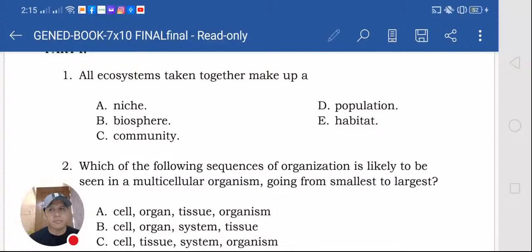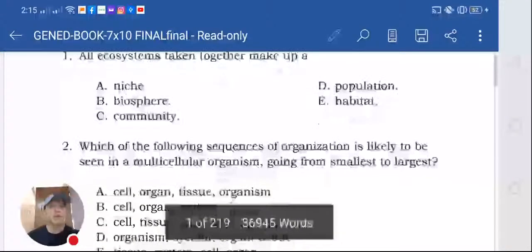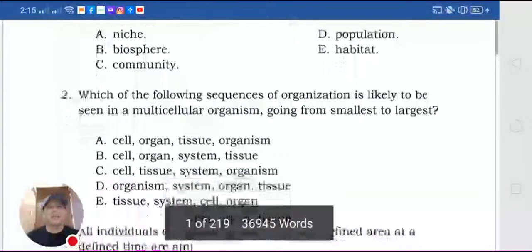Sa hierarchical organization natin, meron tayo cell, tissue, organ, and then organ system, population, ecosystem, and the biosphere. Okay? So, ayun, biosphere. So try to research about the hierarchical organization. Anyway, number 2.